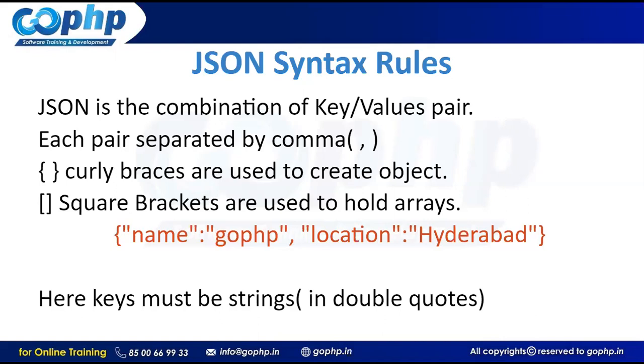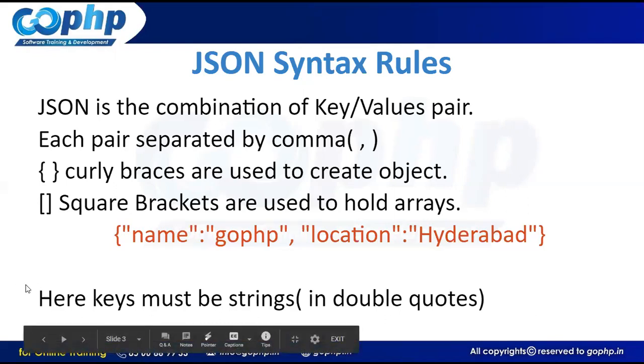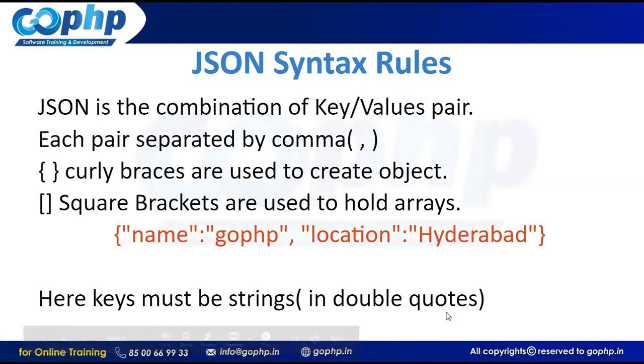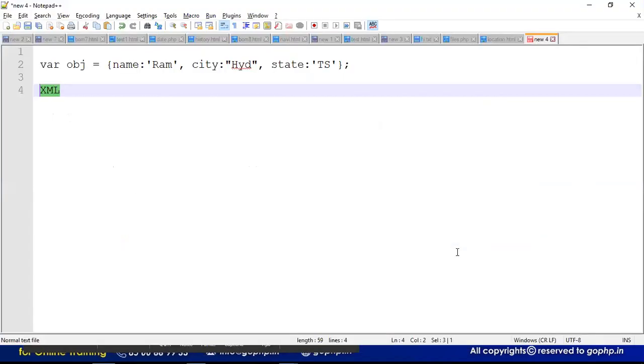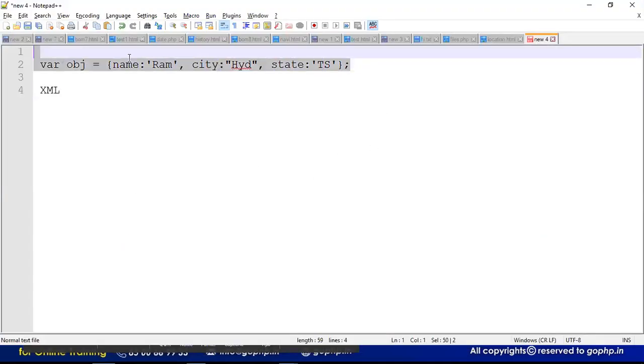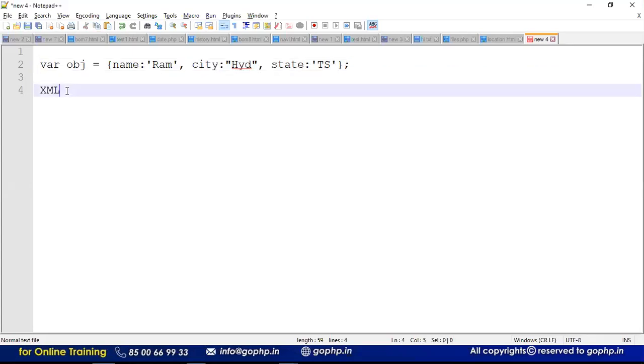Can you see the last point, guys? Here keys must be strings in double quotes. In double quotes, remember carefully, guys. Now we already know how we can create a JavaScript object, right? This is how we can create a JavaScript object. All of you check it. This is called a JavaScript object.